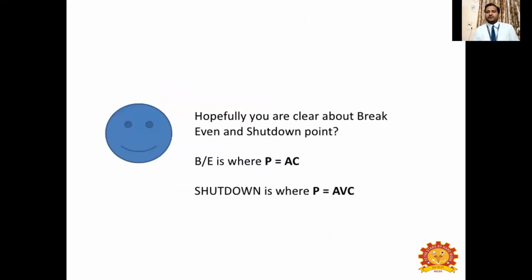And just to summarize, I think you are very clear about the break-even and shutdown points. Break-even point is the point where P is equal to AC. That is whatever you incur, you will take back. And shutdown point is where P is equal to AVC. That is, the average variable cost to produce 1 unit of output will be equal to the price of that unit of output. In that kind of situation, you should stop producing it. Whenever the price is greater than the average variable cost for any product, it is worthy enough to produce any commodity in any business, right?